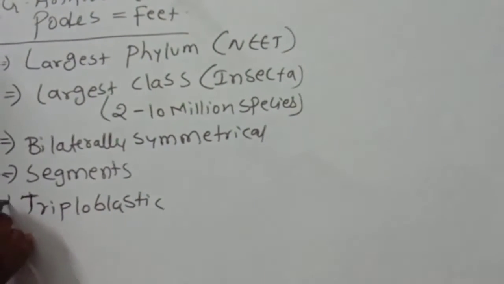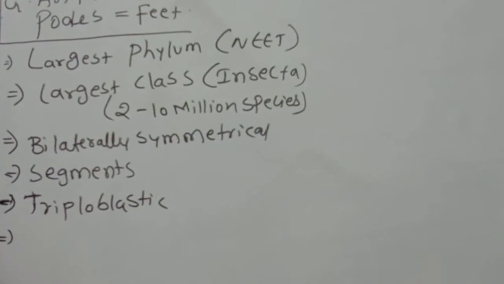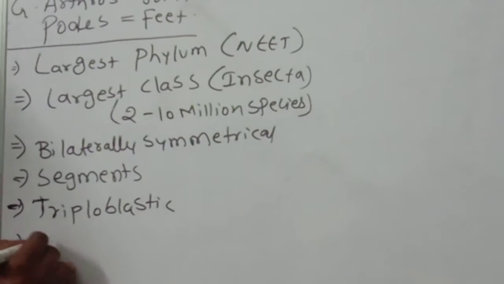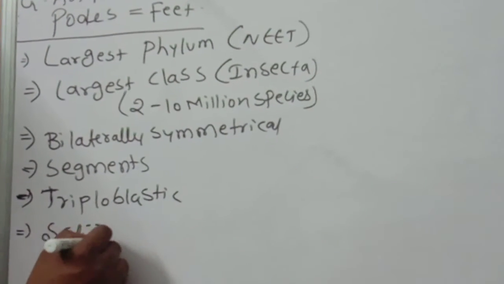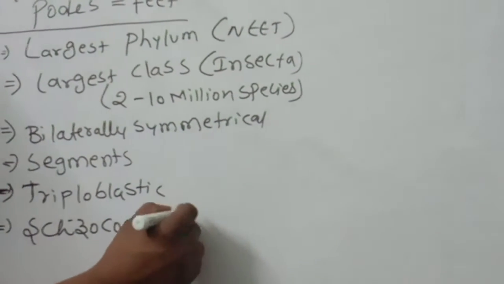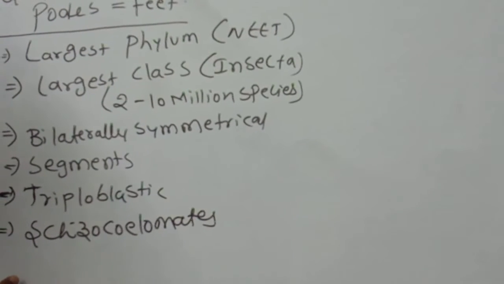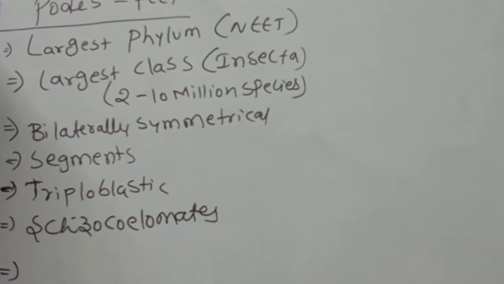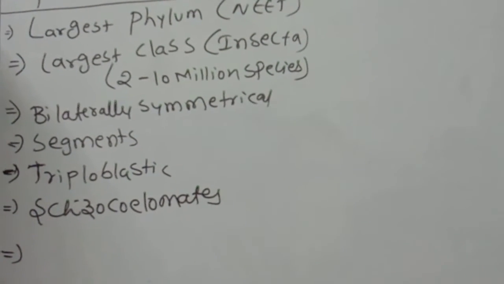Next, they are schizocoelomate animals, where the coelom is formed from pouches of the gut.